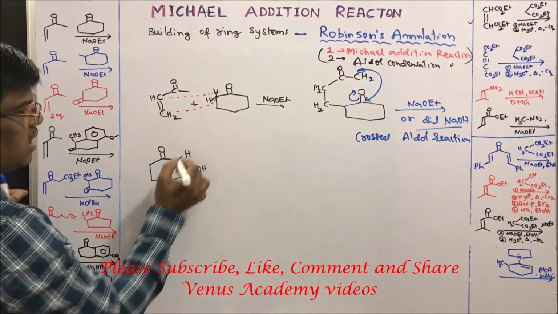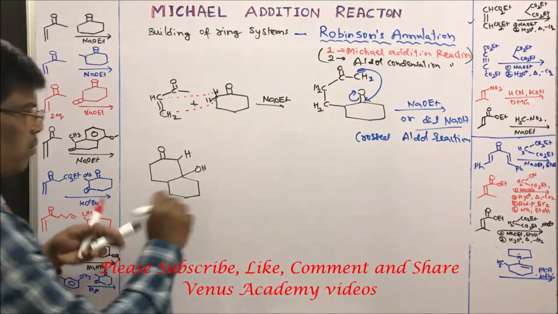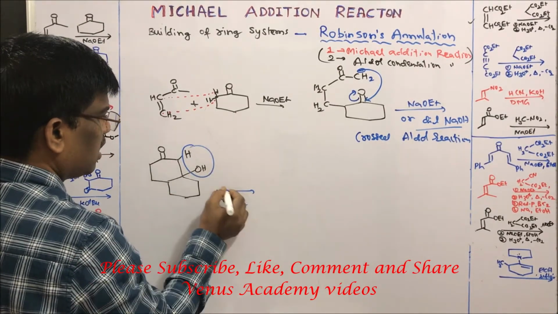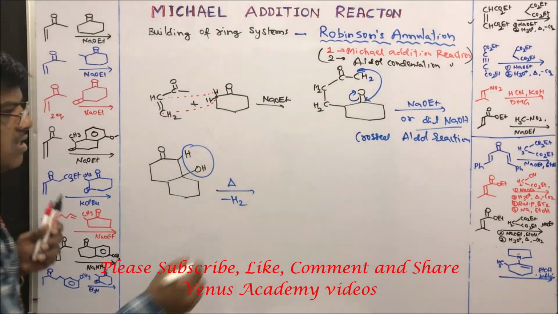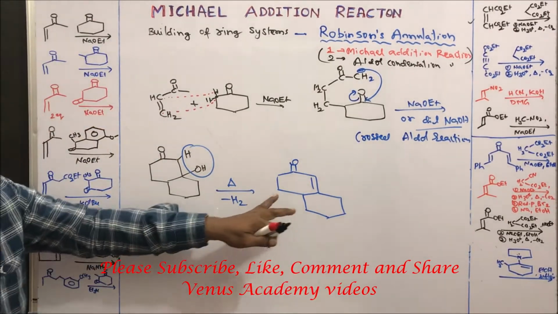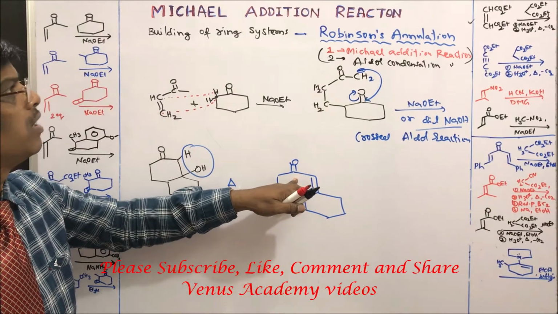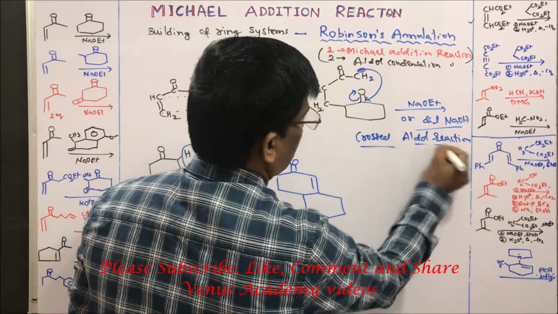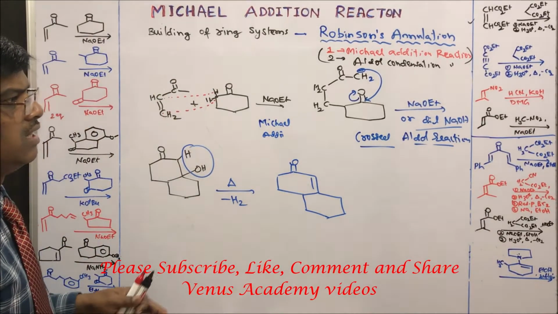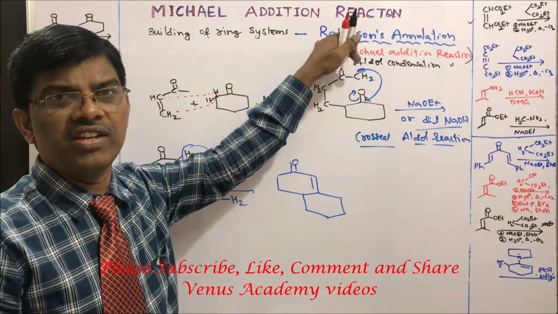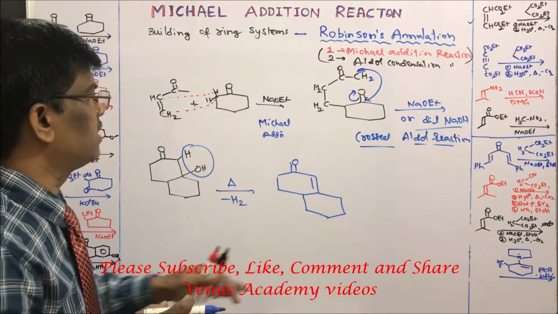This hydrogen and OH is going to be lost as water under heating reaction conditions to give this newly formed ring system. This is the Michael addition and this is the crossed aldol reaction. The two-step reaction is known as Robinson annulation. It is very important, students.